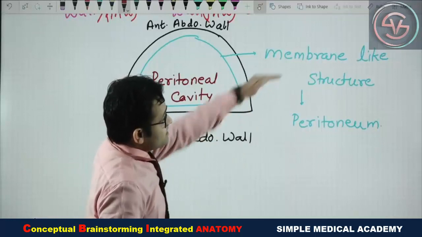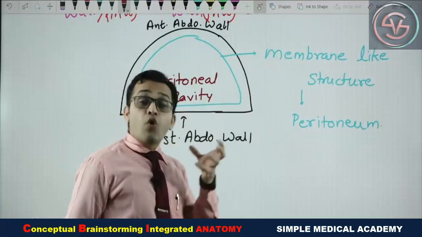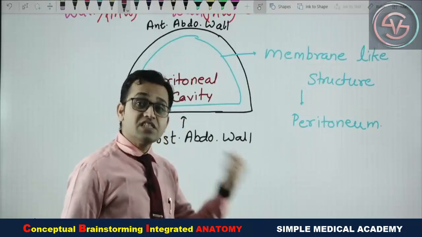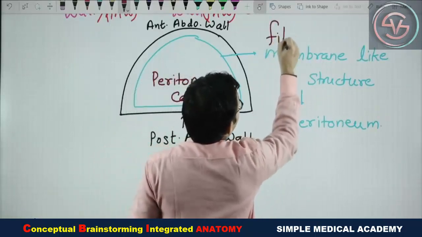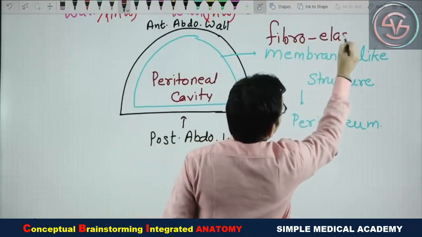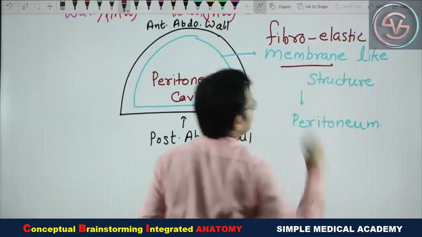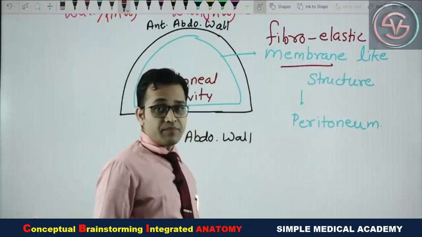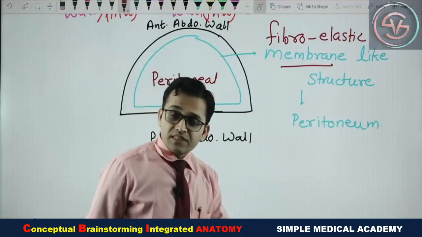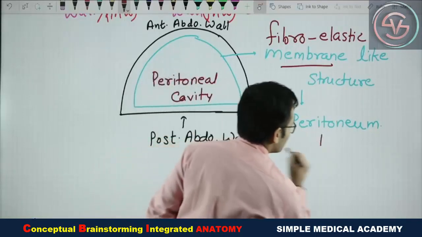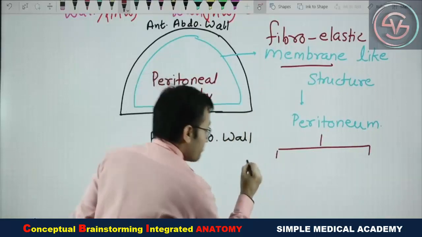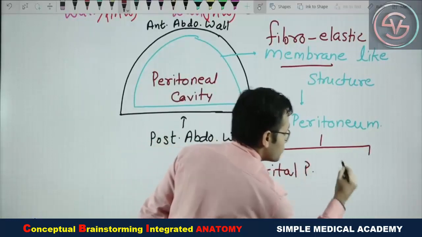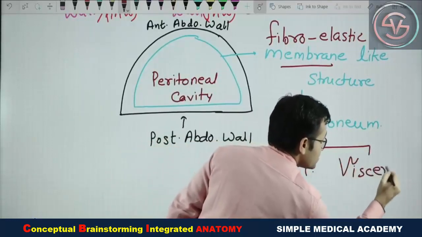Now see here, this membrane-like structure is made up of collagen, connective tissue and so on. It has strength as well as elasticity. It is a fibroelastic membrane-like structure covering the abdominal cavity. This is known as the peritoneum. But as you know, the peritoneum has two layers. What are the two layers of the peritoneum? One is the parietal part and another is the visceral part. So you know very well, the parietal peritoneum and the visceral peritoneum.